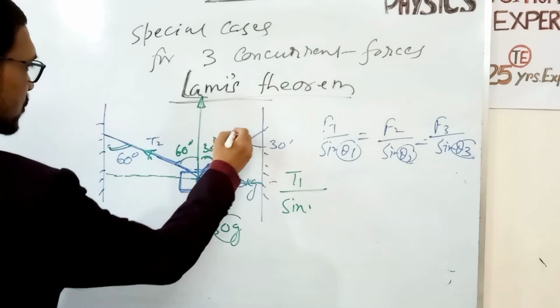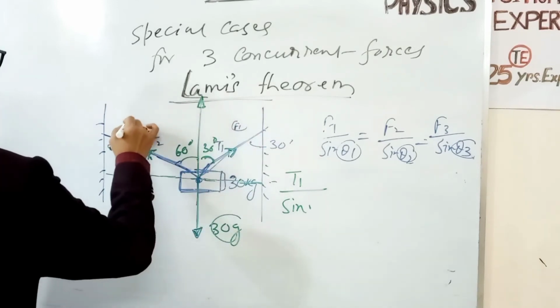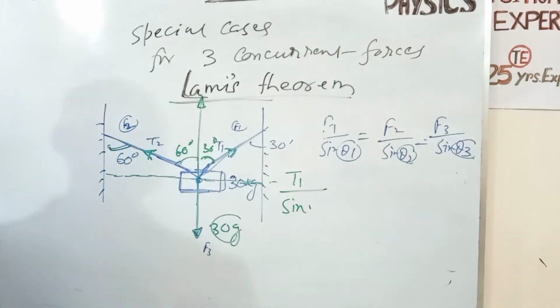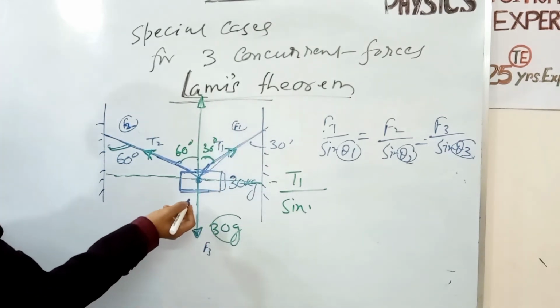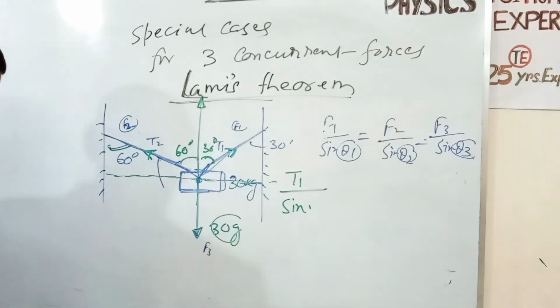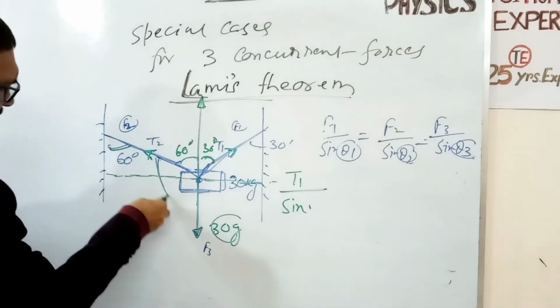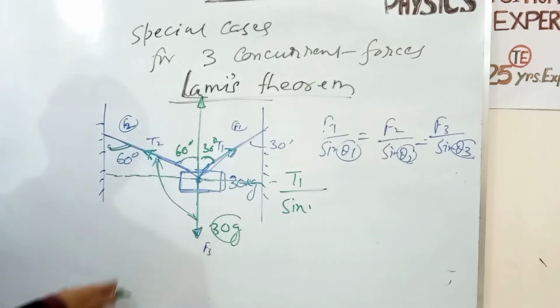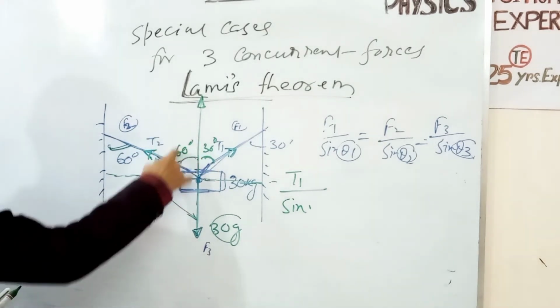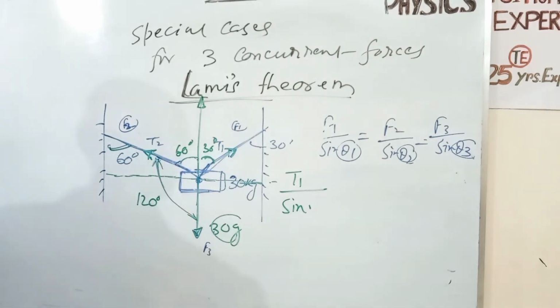So if this is F1, this is F2, and this is F3. Now what is theta 1? Theta 1 is the angle opposite T1. This angle is 180 minus 60, 120 degree, because total angle is 180.